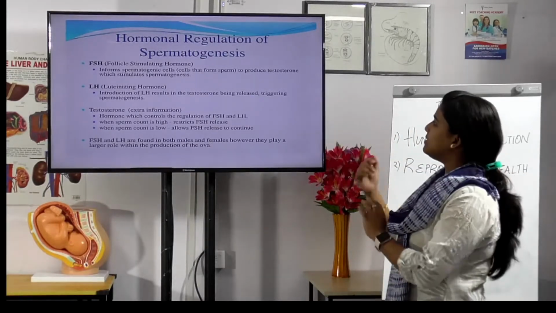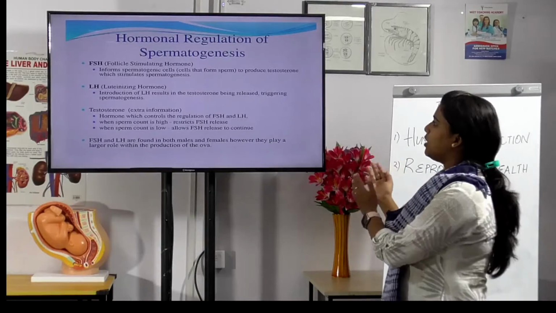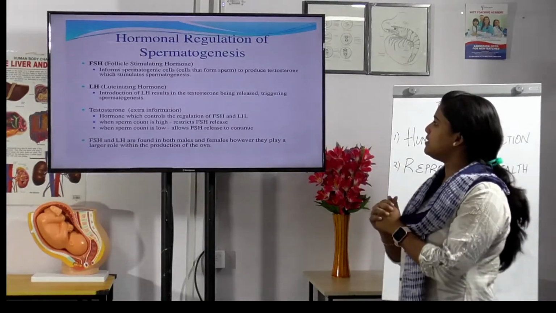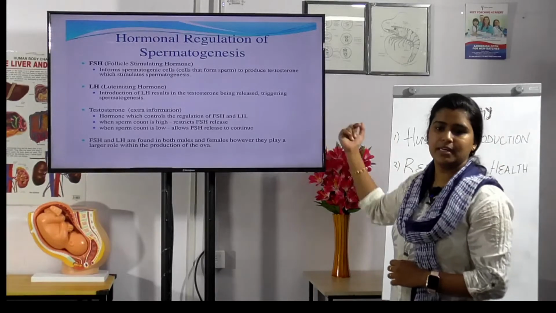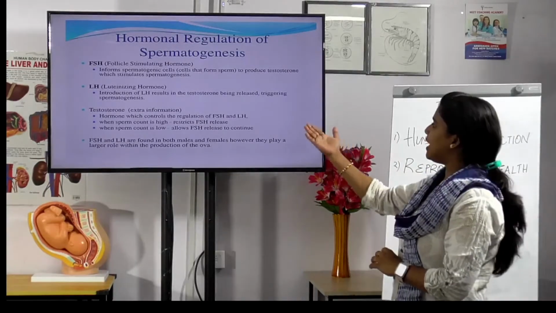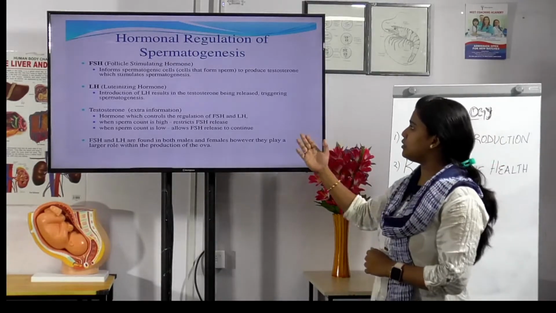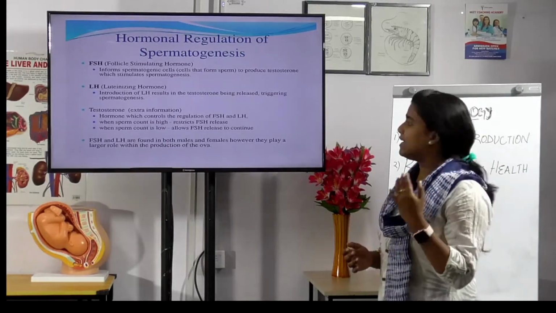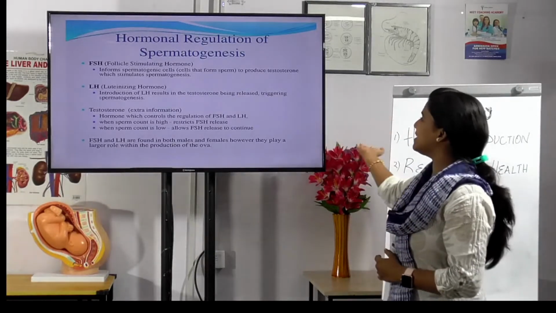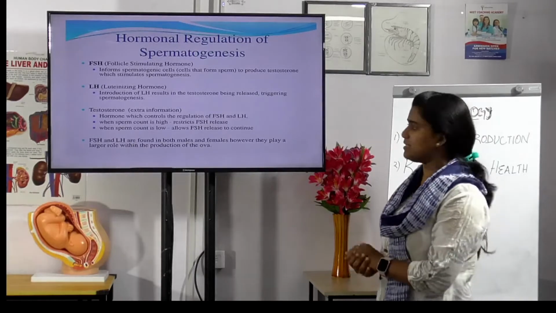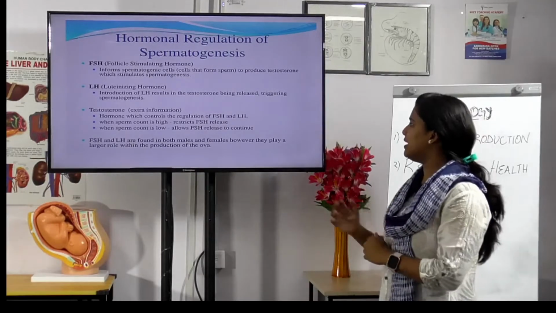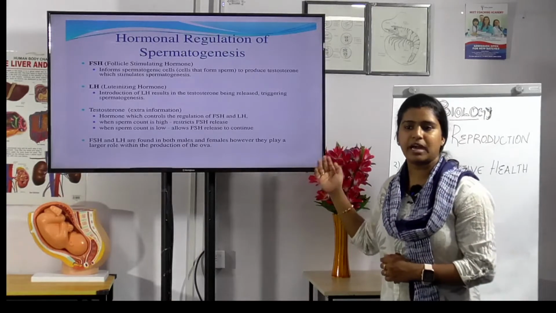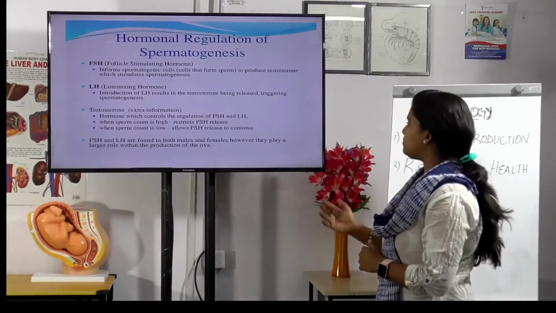The first one is follicle stimulating hormone. What does it do? It stimulates the spermatogenic cells to produce testosterone, which stimulates spermatogenesis. Another is luteinizing hormone. Its action results in testosterone being released and triggering spermatogenesis. Another is testosterone, a hormone which controls the regulation of follicle stimulating hormone and luteinizing hormone.